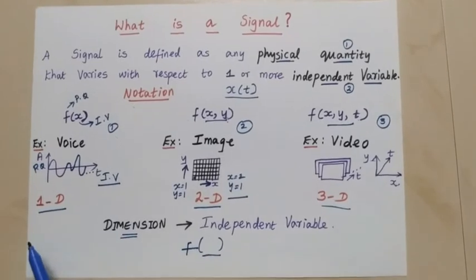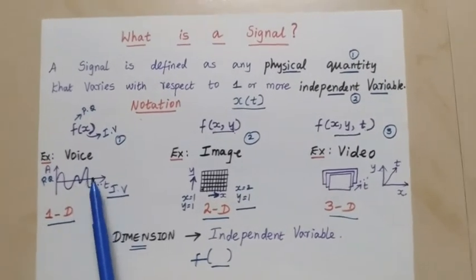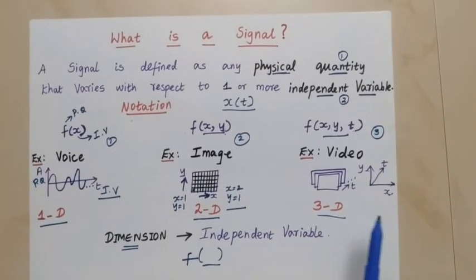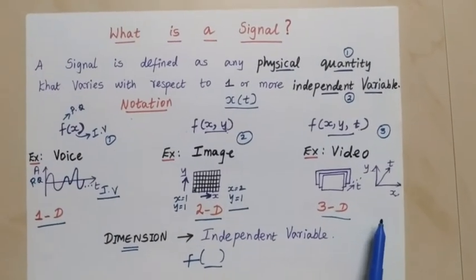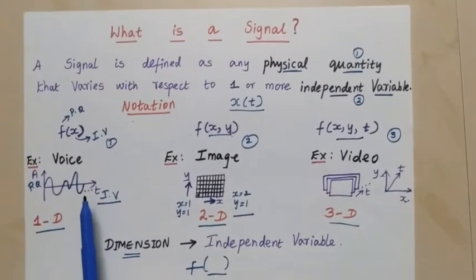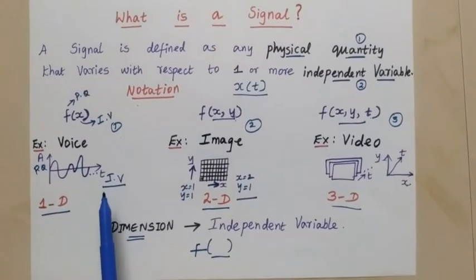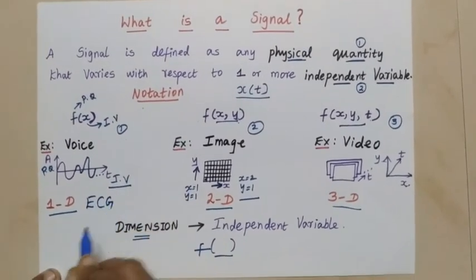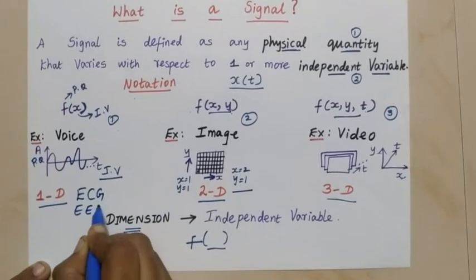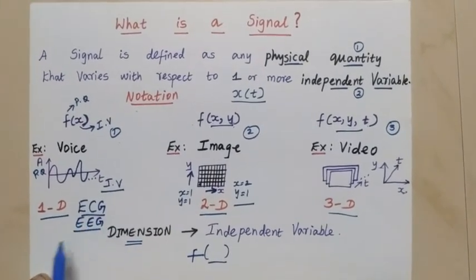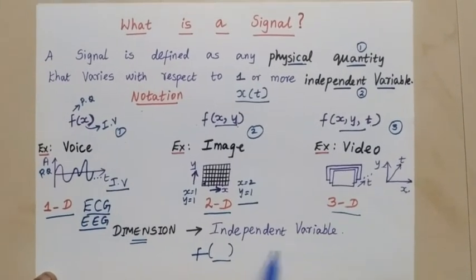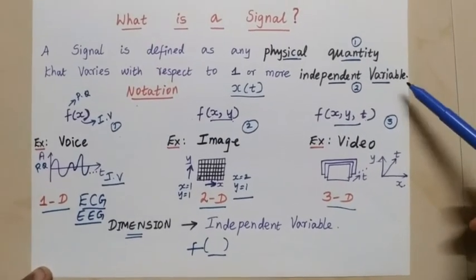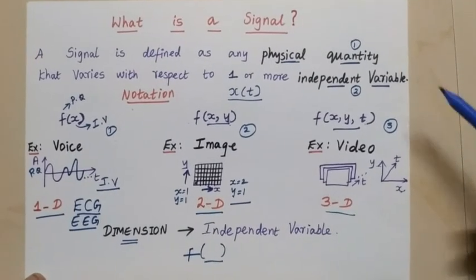So based on the number of independent variables, it can be classified as one dimensional, two dimensional or three dimensional signals. Can you give me an example, or imagine an example for one dimensional in real time? ECG or EEG. These signals are also examples for one dimensional signal. So that's all about a signal. We need to remember only physical quantity and independent variable. So thank you.